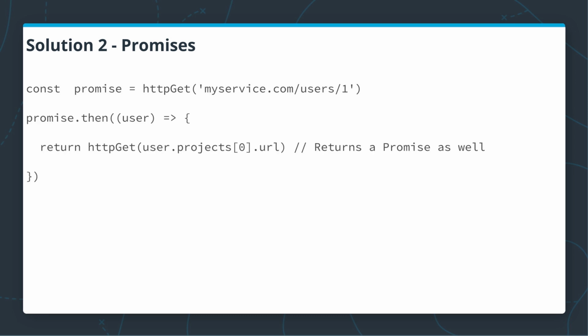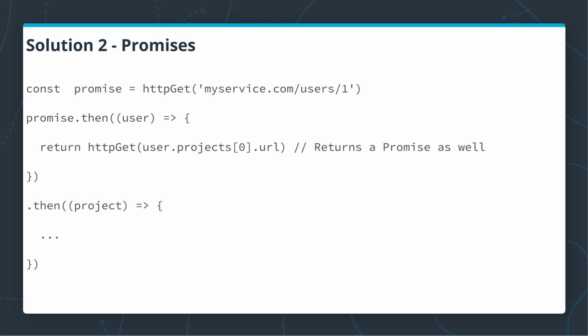Now, a promise contains a result of an operation that was executed, but we can't get it directly from this promise. Instead, we need to call a then function on a promise and provide a callback that will be called if the operation succeeded. And so far, it seems just a different way to use callbacks, right? So again, we provide callbacks when an operation succeeded, but the difference is if we want to call another asynchronous operation using the result of the first one, we can just call it, and if it returns a promise, we can then chain those promises together. So we'll have this chain of operations one after another, and it is more readable than nested callbacks.